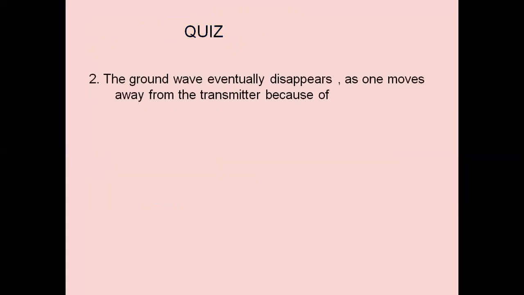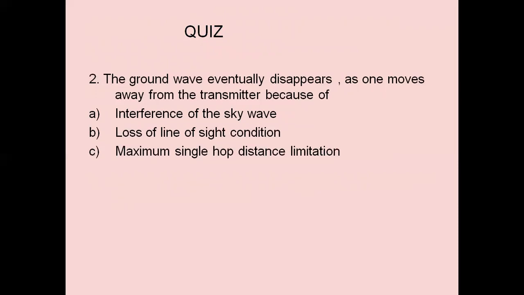Second question: the ground wave eventually disappears as one moves away from the transmitter because of, options are provided, because of tilting. When the distance between transmitter and receiver increases, the angle of tilt increases and the wave disappears.